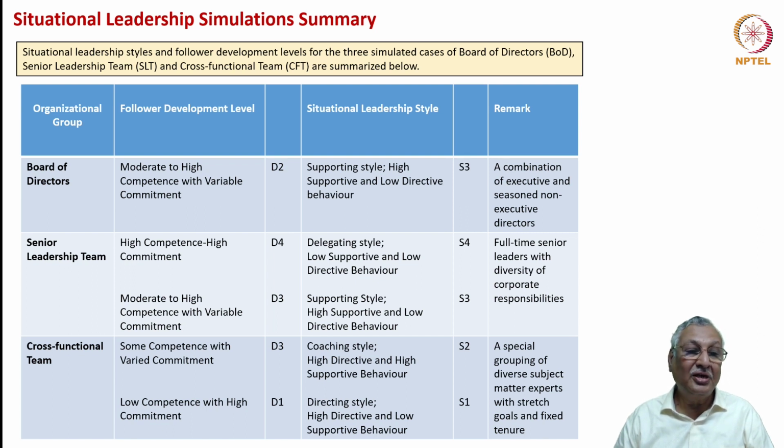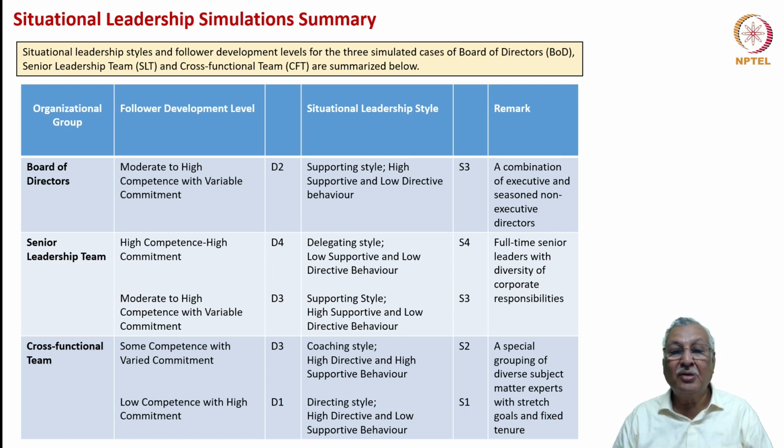As far as the senior leadership team is concerned, two types of development levels are possible. One type is high competence, high commitment. It is clearly an industry leading firm, D4 type of follower level. There could also be a mixed bag of SLT members, some from outside the industry, some with different organizational dynamics, etc. They could be classified as moderate to high competence leaders with variable commitment.